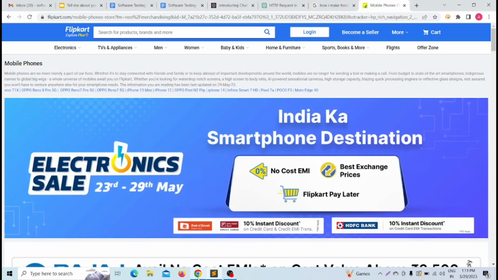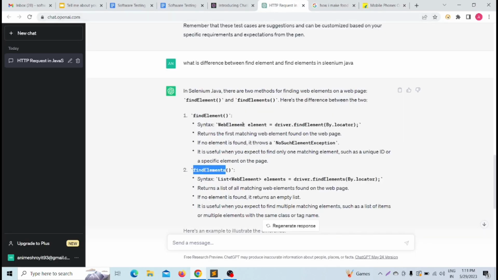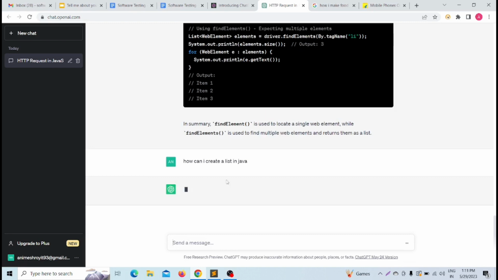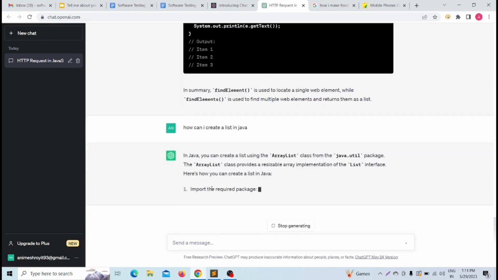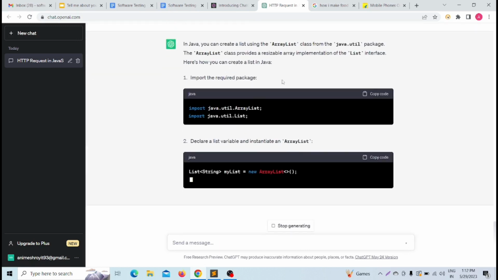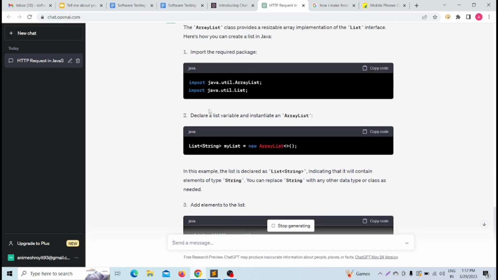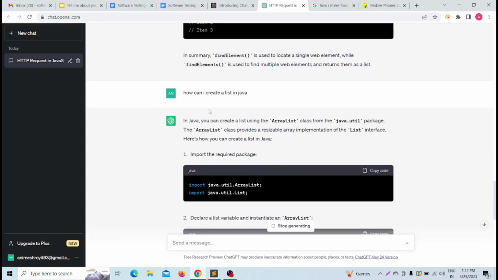Okay, now go to ChatGPT. Now suppose I am writing something like, how can I create a list in Java? Now see, it will give a proper answer for you with code. We can use this type of thing, we can use List. So everything we can get from that ChatGPT.